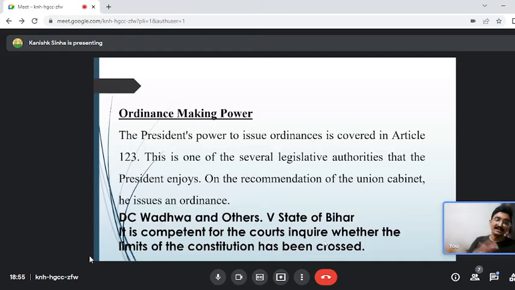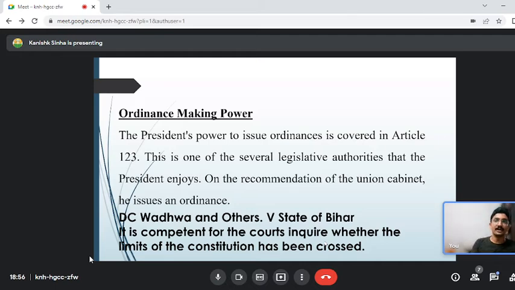So what is the criteria for an ordinance? When can you bring an ordinance? The president or the governor can bring an ordinance. The first criteria is that the house is not in session. So the Lok Sabha, Rajya Sabha, or State Legislative Assembly is not in session. Then you can bring an ordinance. But it should be a need of the hour. This term has been widely misused by the present government, by the previous government, and every government has misused this term, because an ordinance is only brought when it is the need of the hour. It is not for everyday purpose.